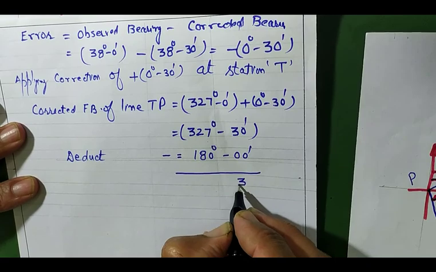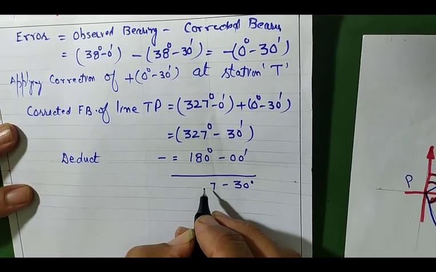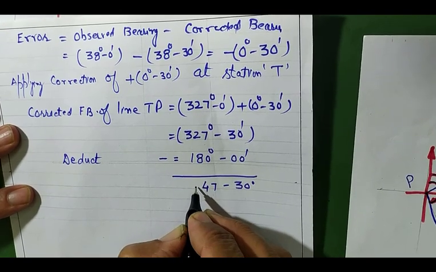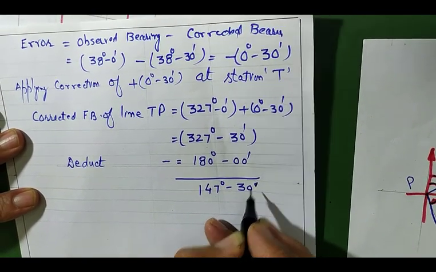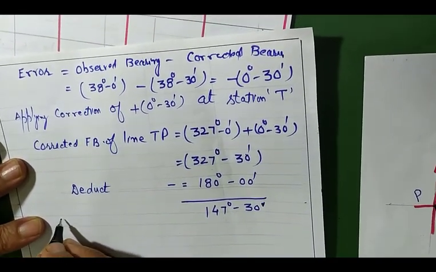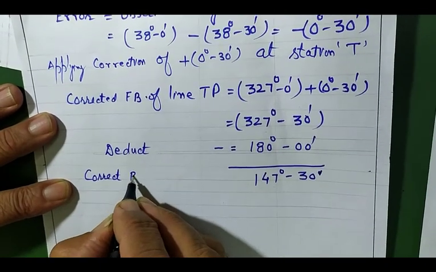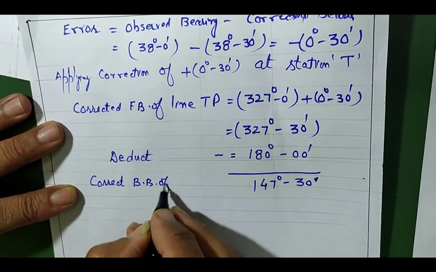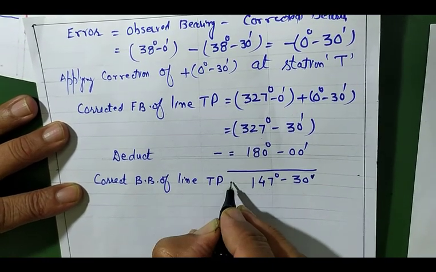This comes to be 147 degree 30 minutes. So we can write down this is the correct back bearing of line TP.